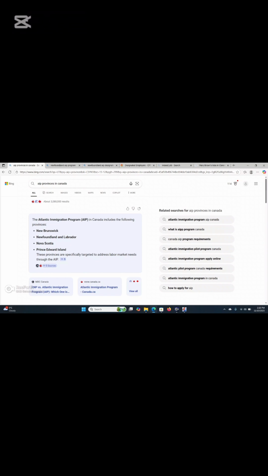The Atlantic Immigration Program, AIP, in Canada includes the following provinces: New Brunswick, Newfoundland and Labrador, Nova Scotia, Prince Edward Island. These provinces are specifically targeted to address labor market needs through the AIP. So those are the 4 provinces that are partaking in this program.